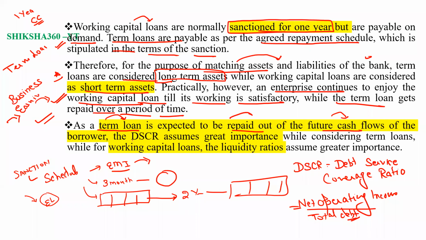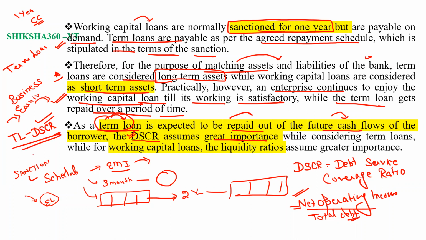So the debt service coverage ratio assumes greater importance, because it shows the net operating income, how much income they are getting. The more it is, the more beneficial it is for the firm. So under the term loan, which ratio assumes greater importance? DSCR.